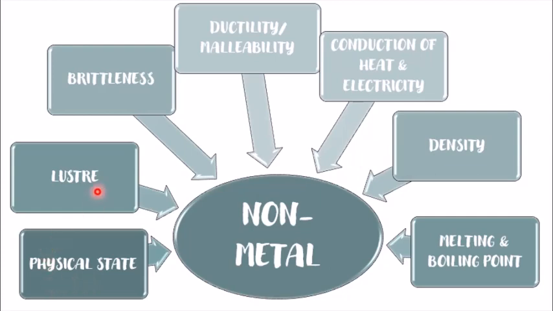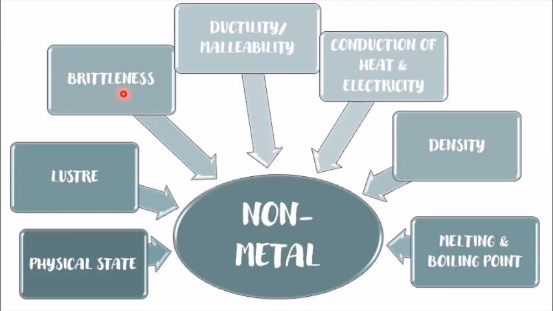Luster is the second physical property of non-metals. Non-metals do not have any shine. If you look at a particular non-metal like carbon, it is non-lustrous, that is, it does not have any shine. The third property is brittleness.